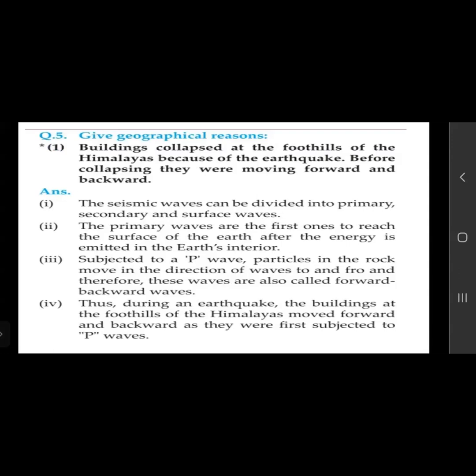Thus, during an earthquake, the buildings at the foothills of the Himalayas move forward and backward, as they are first subjected to P waves.